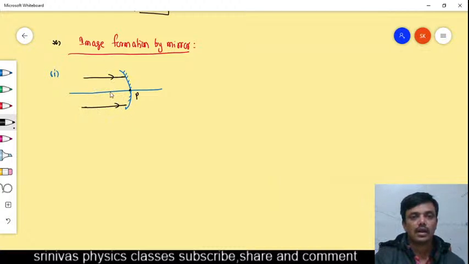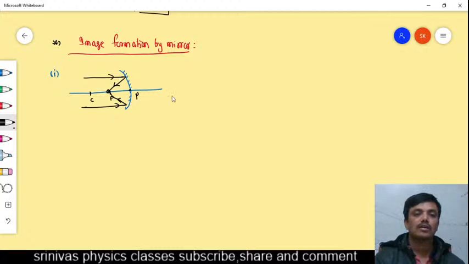When the object is at infinite distance, the light rays come parallel to the principal axis. After the reflection, they pass through the focus. They will meet at a point. That means if the object is at infinite distance, with this much height, the image is point size. A point size image is called a diminished image, a small size image.